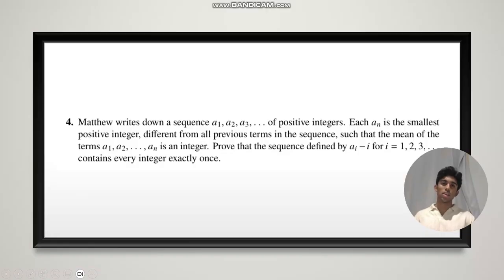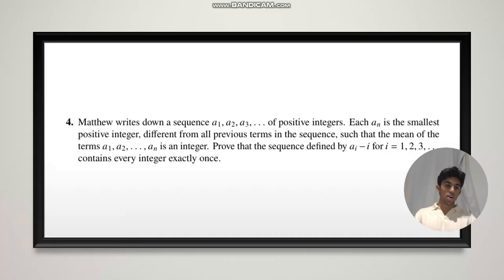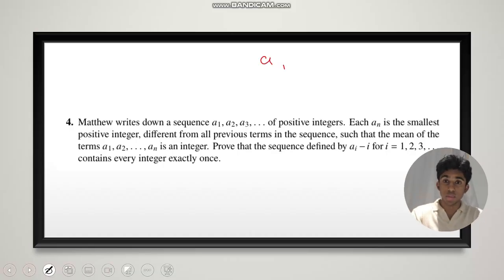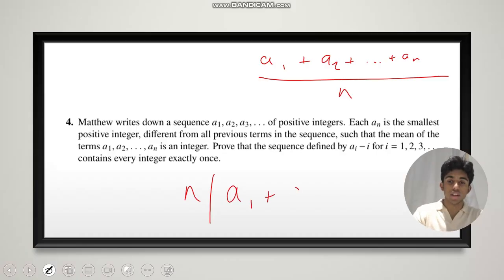So, okay, I'll make some things about this problem a little bit more clear. Let's open up the pen. Okay, so, well, not much really to it. It's mostly straightforward. I guess the condition, the mean of the terms is an integer, would be we want the sum a1 plus a2 all the way to an over n. We want that to be an integer, or in other words, we want n to divide this sum.